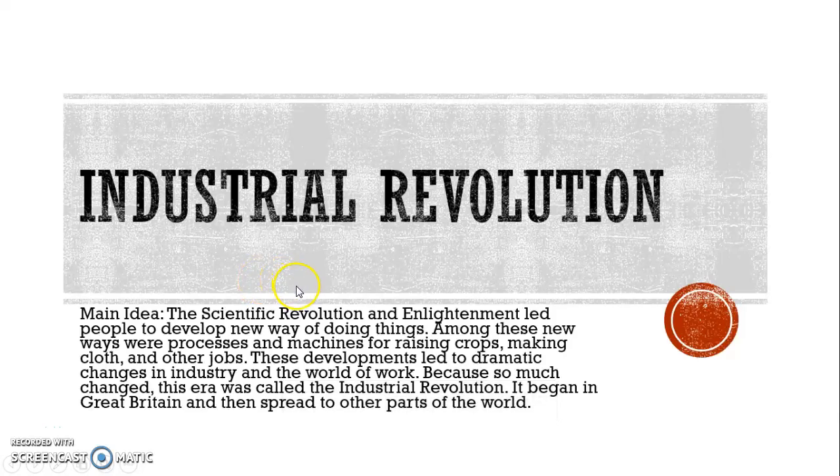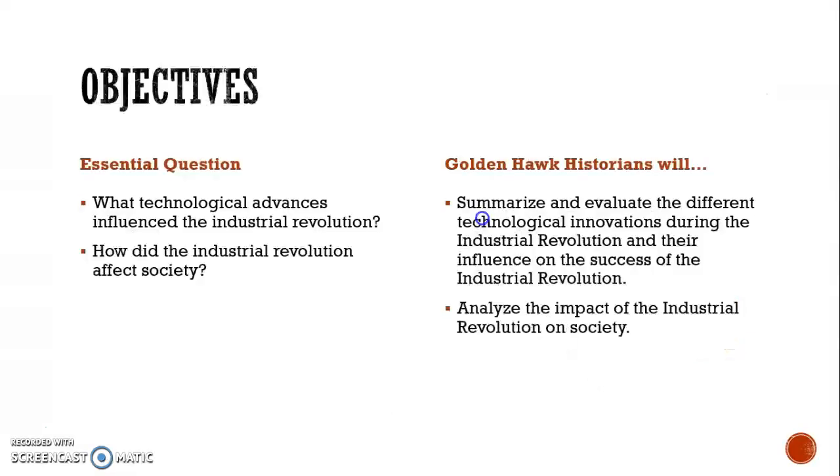Today we're going to be talking about the Industrial Revolution. After the Scientific Revolution and the Enlightenment, people were starting to do things in different ways, which led to a lot of new machines that would lead to new industrial improvements and more easier ways of doing things.